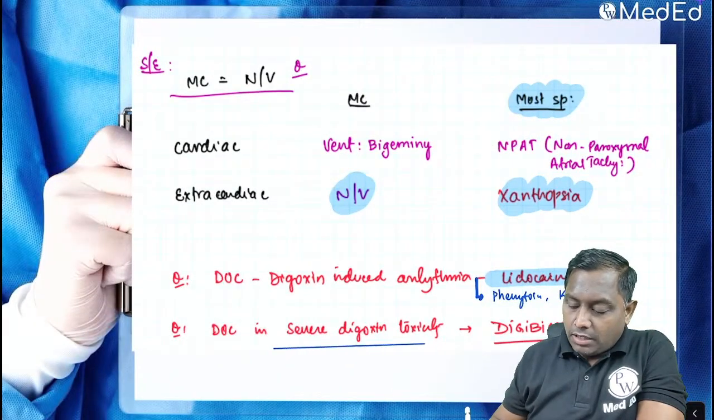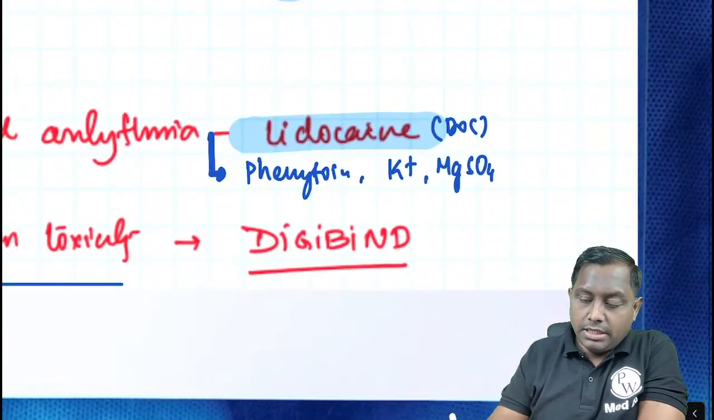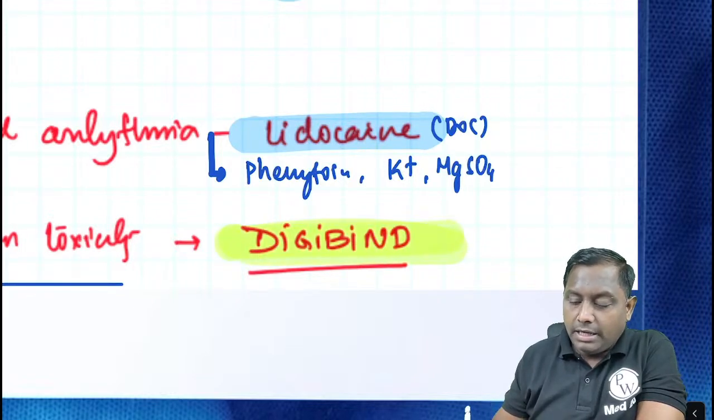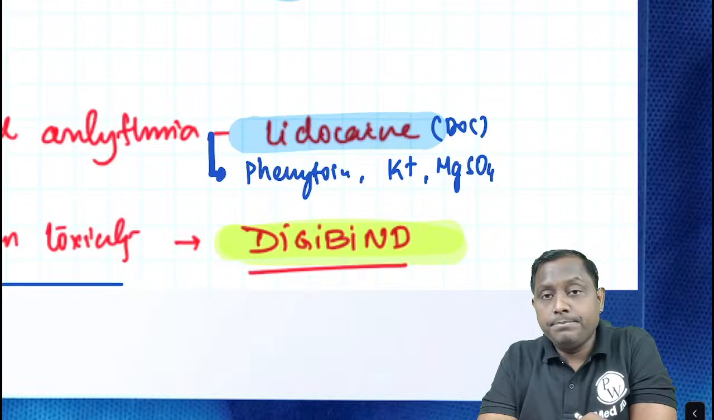Severe toxicity we are going to mainly use digibind. That is the Fab fragment of the digoxin antibody that is going to chelate the digoxin. Digibind is mainly for the severe toxicity.